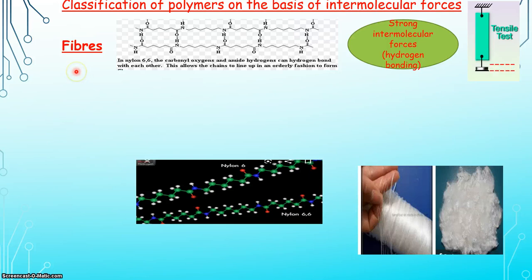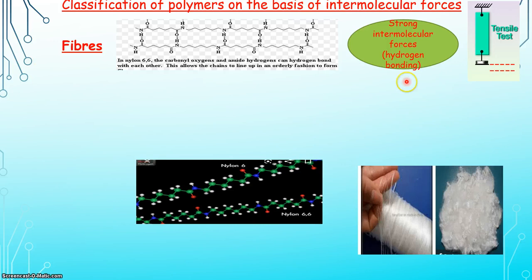Let us discuss the next term, that is fibers. The most important characteristic of fibers is that we can form a thread from the fiber. Examples are nylon 6, nylon 66 or terylene. Different fibers have different kinds of tensile strength. But what is this tensile strength? Tensile strength is a property to have resistance to breaking under tension.